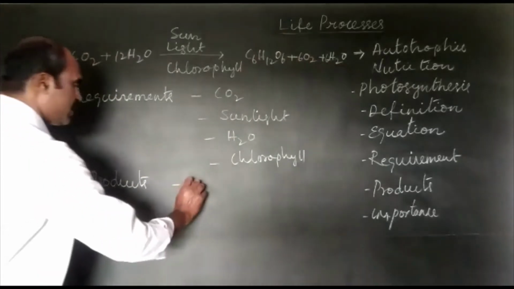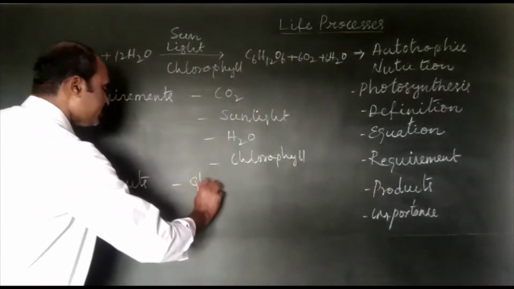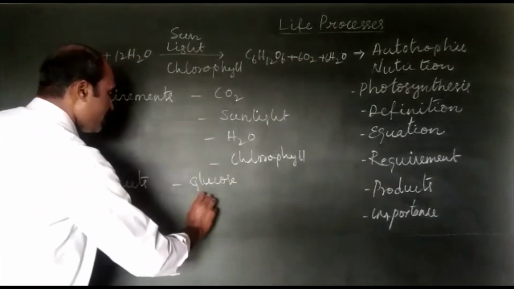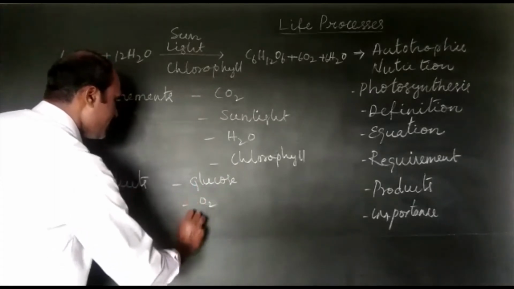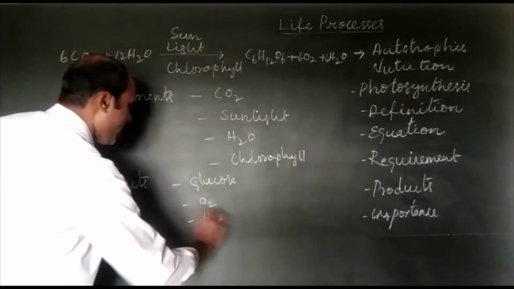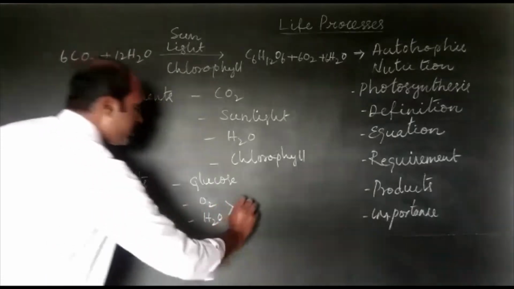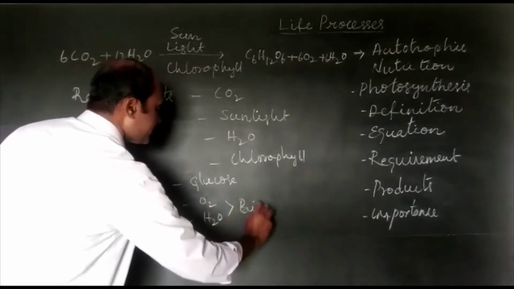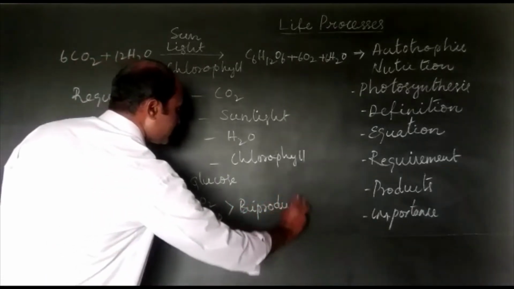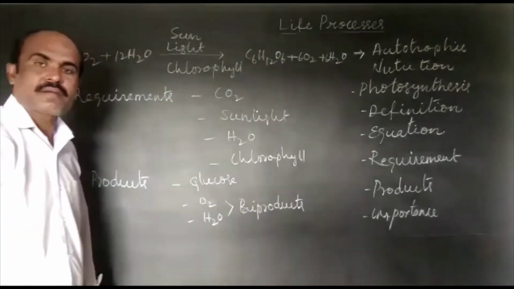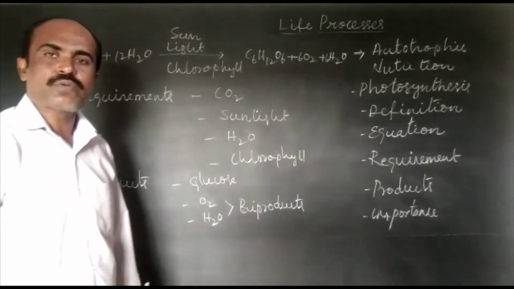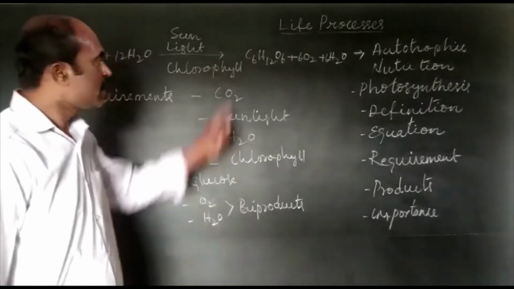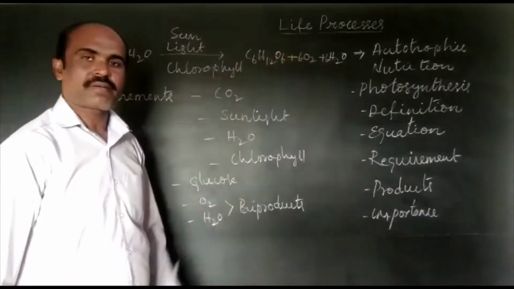So the products are glucose, oxygen and water. The main product is glucose, the byproducts are oxygen and water.